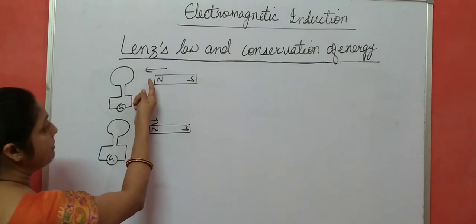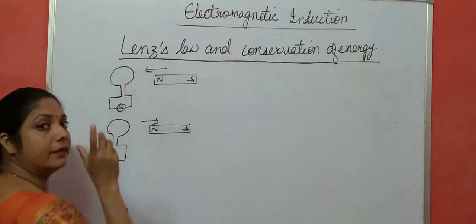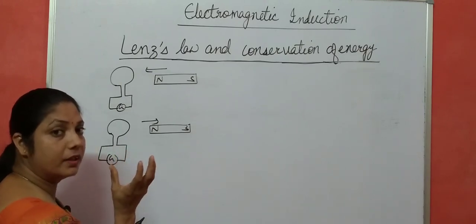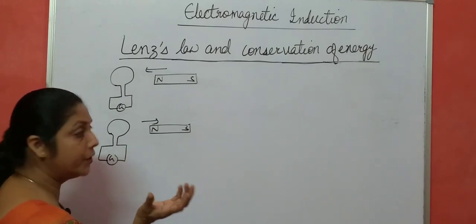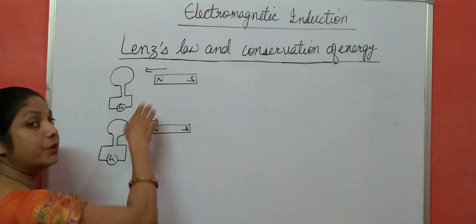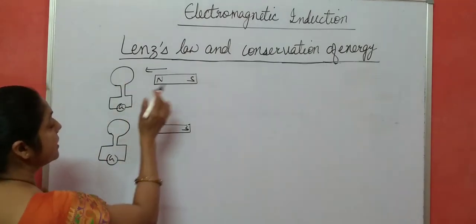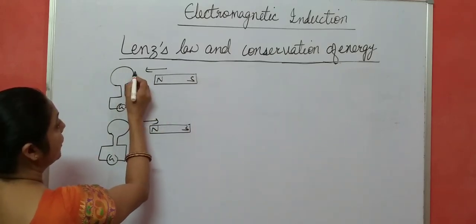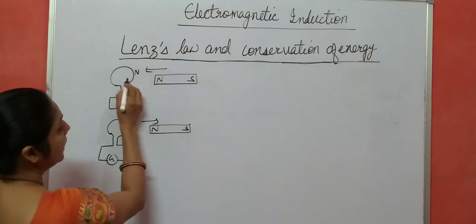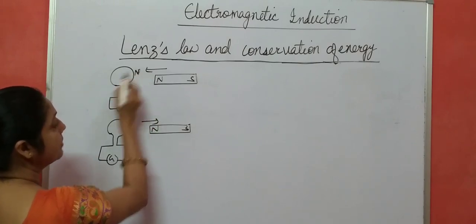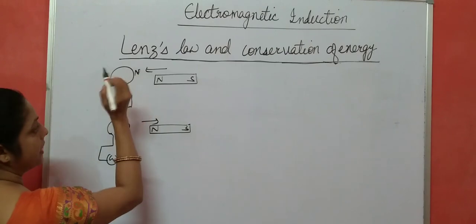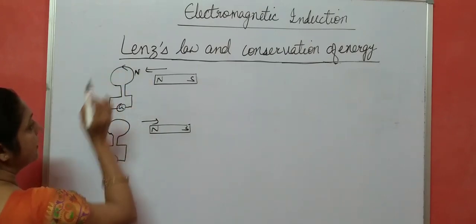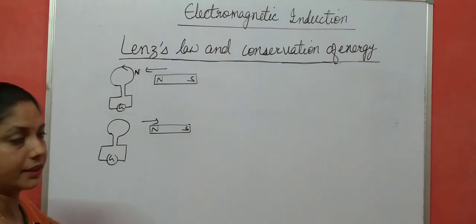There is an increase of flux, and due to that increase, EMF and current are induced. The direction is such that it tries to decrease the flux, and flux decreases only when the magnet moves away from the coil. That happens only when the face of the coil facing the magnet becomes a north pole. So this side becomes north pole, and the current flows in anti-clockwise direction.